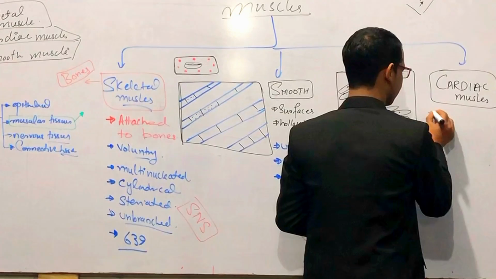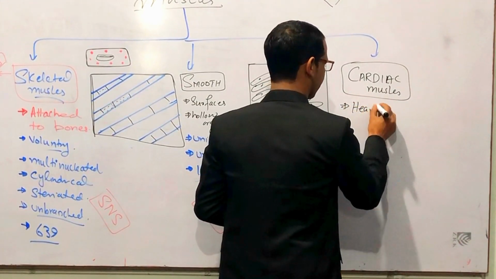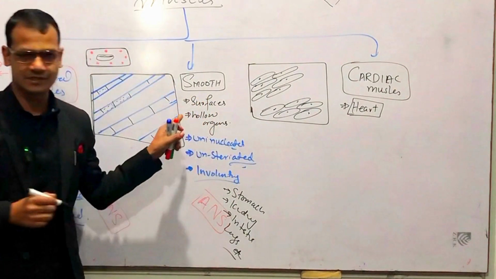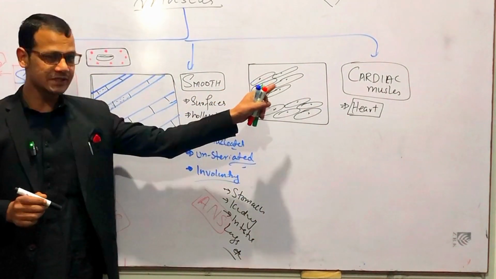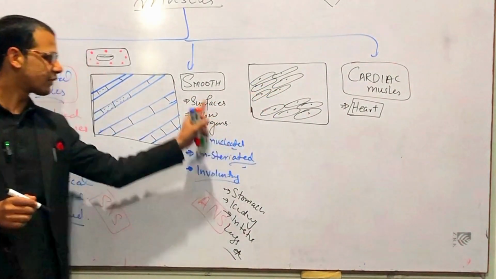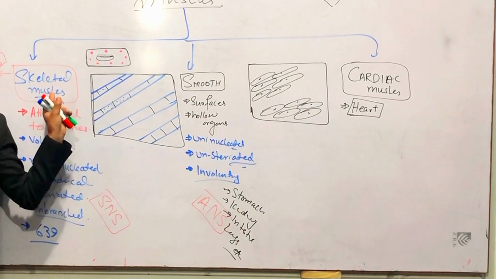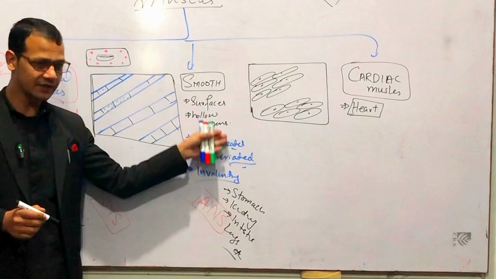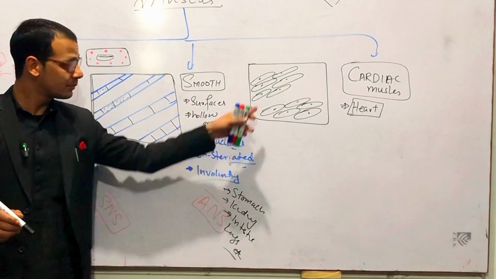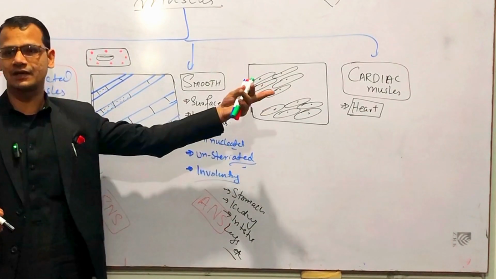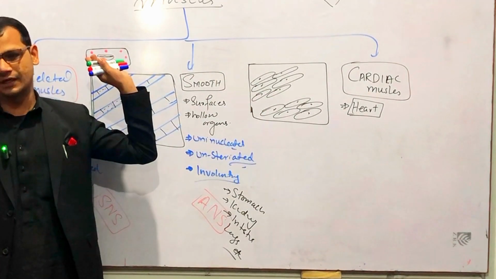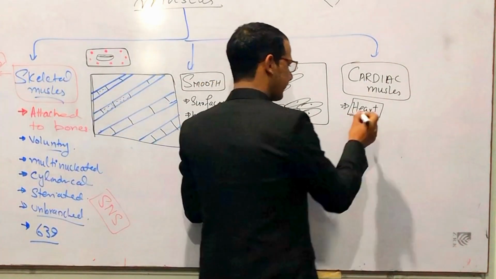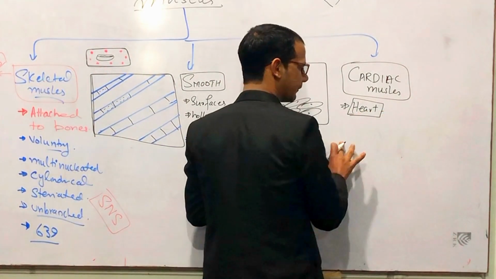But why are they not numbered in smooth muscles? Because cardiac muscles have the characteristics mixed from smooth and skeletal muscles. Skeletal muscles have their own characteristics, smooth have their own characteristics, but cardiac muscles have mixed characteristics of smooth and skeletal muscles, right? The first one, they are present in the heart.